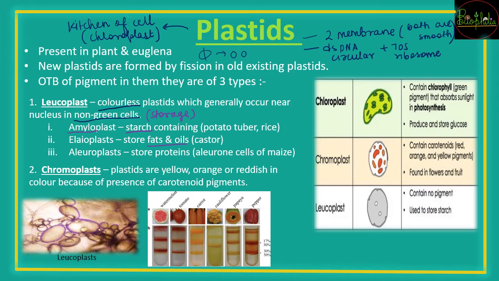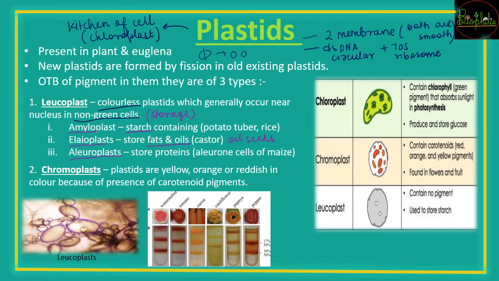If it is fats or oils, as in the case of oil cakes or oil seeds like castor, then it is elaioplast. Aleuroplast is going to be storing proteins, as in the case of maize.